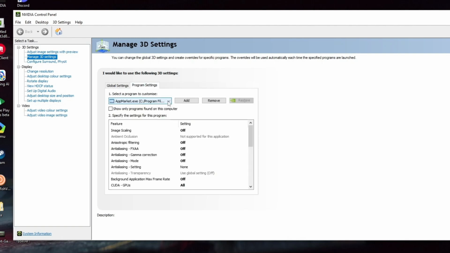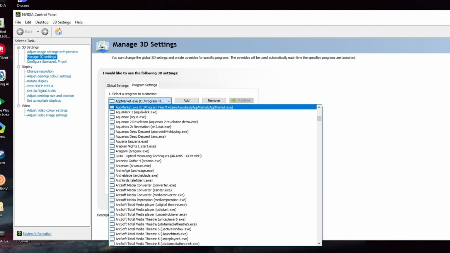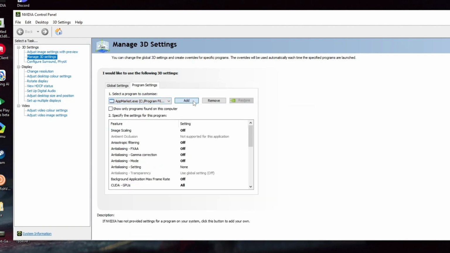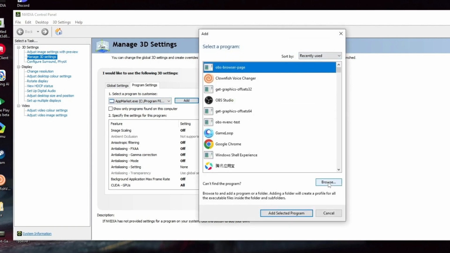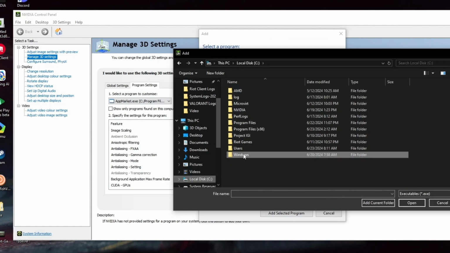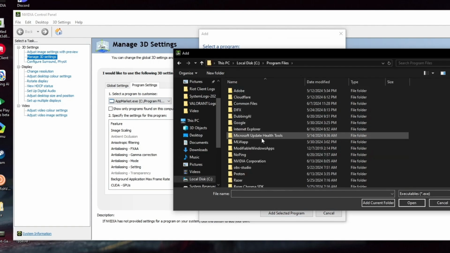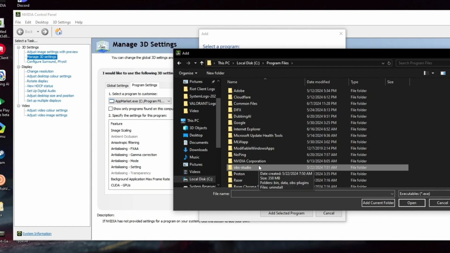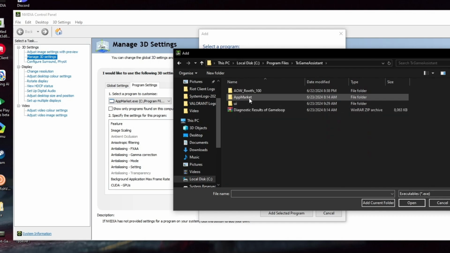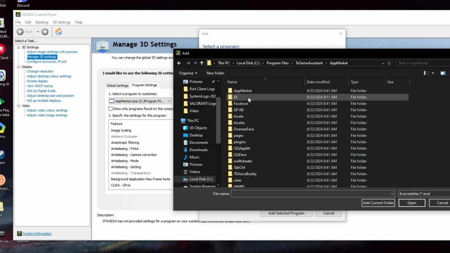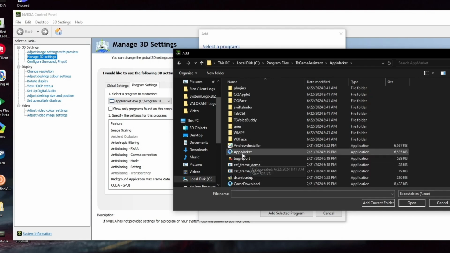Once you are here, simply choose the app market, and if it's not available, then click on add. Mostly the default location or destination, you can say, is click on plus and then go into the C drive, then program files, then select any folder, press the T key from your keyboard to get the text TX game assist, open it, and then simply you will find here the app market, right? Then scroll down a bit, here's the app market, add it.